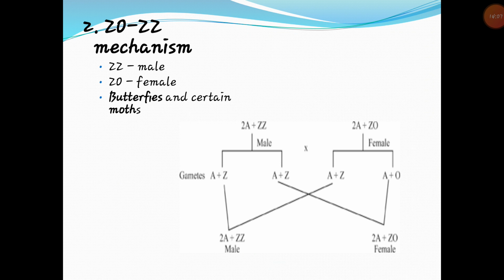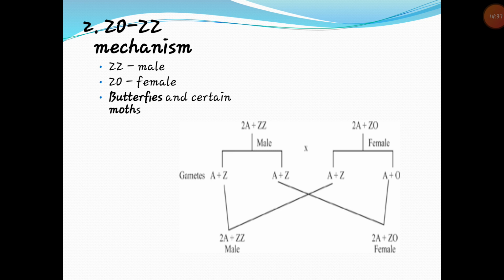This genome composition leads to the production of two types of female gametes: one type having a Z chromosome in addition to the set of autosomes, and the other type having only a set of autosomes. The male is homogametic and produces gametes with a set of autosomes and a Z chromosome, as shown in this particular chart. Among plants, Fragaria shows this mode of sex determination.